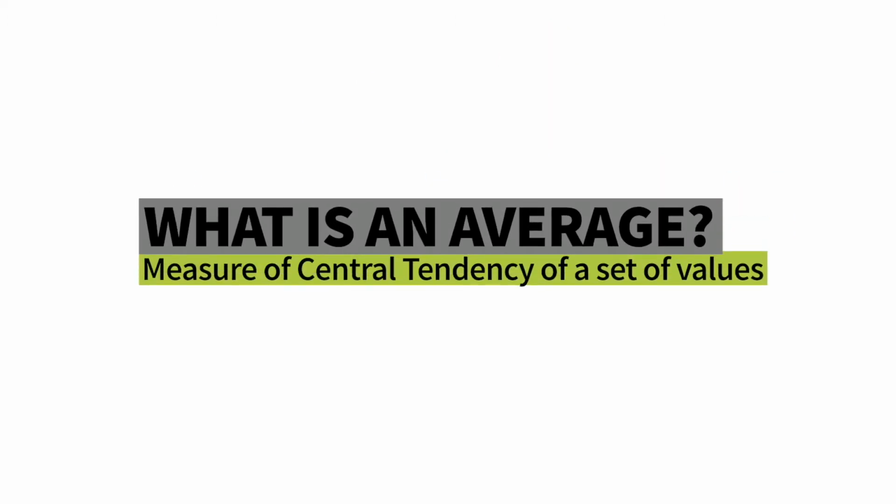Okay, now what is an average? An average is a measure of the central tendency of a set of values. Basically, if we have a set of values, what is the central number with respect to those values? So we have three types. We've got a mean, a median, and a mode.